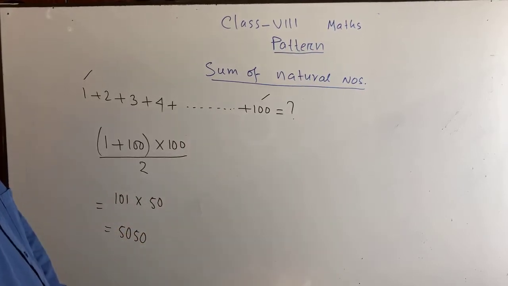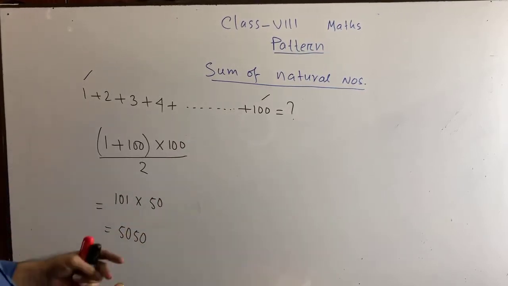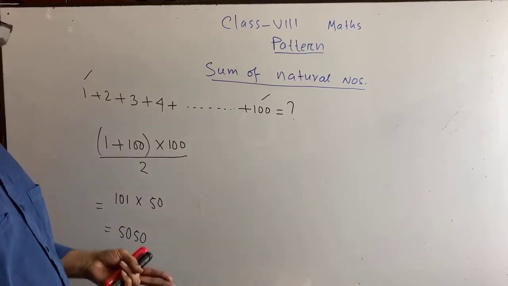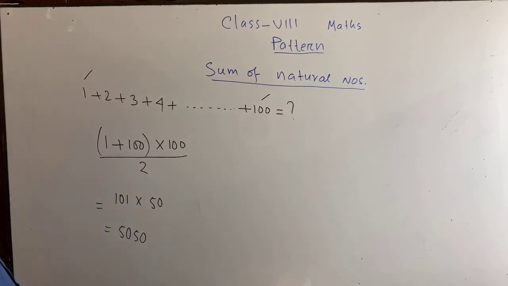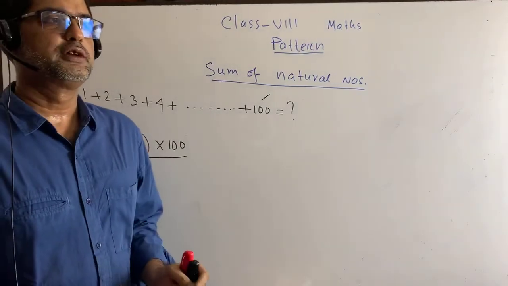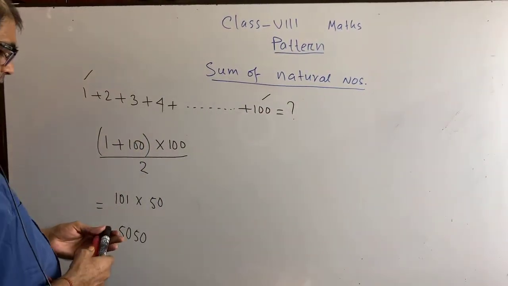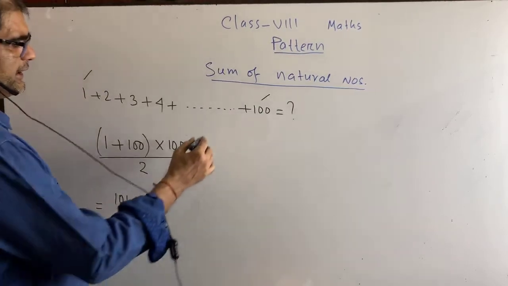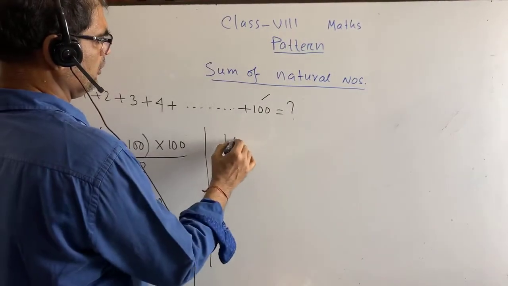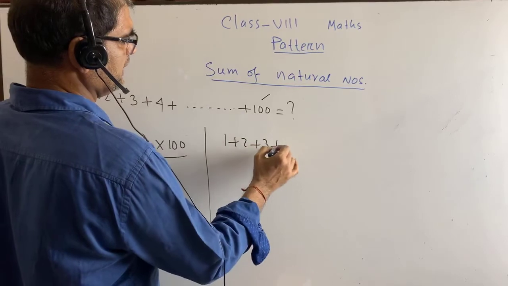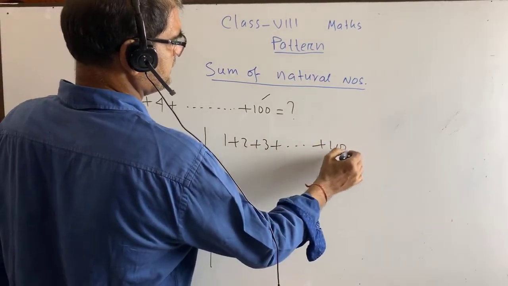The teacher wanted to take rest. So how can he make the students busy? For this he told all the students, you add up to 100.